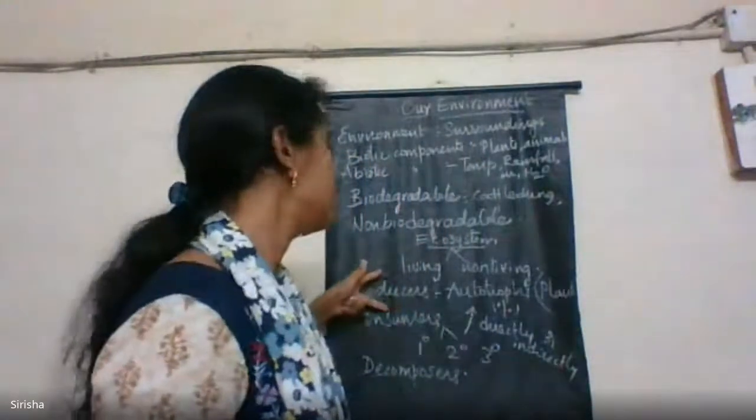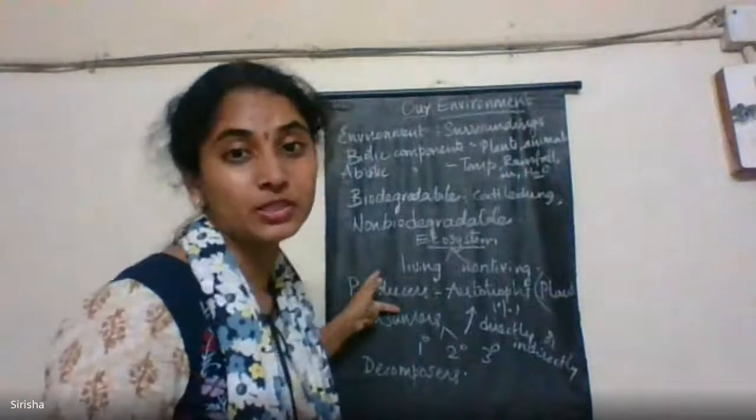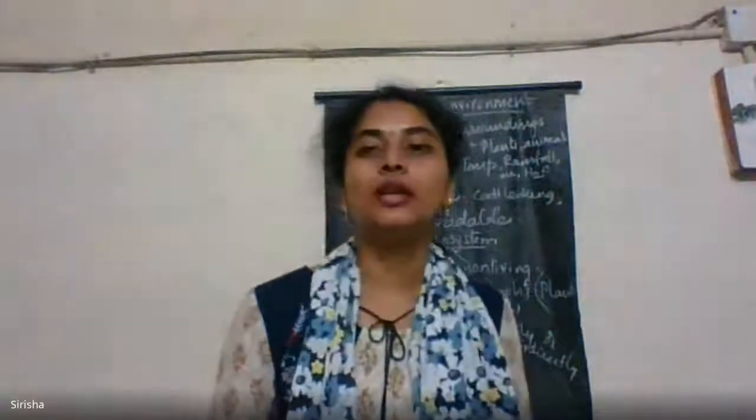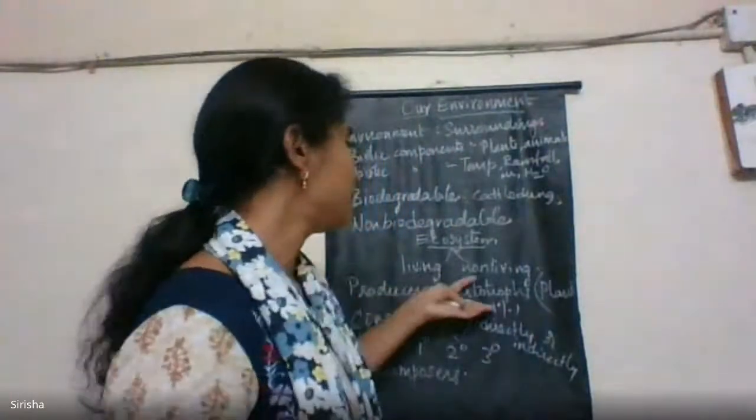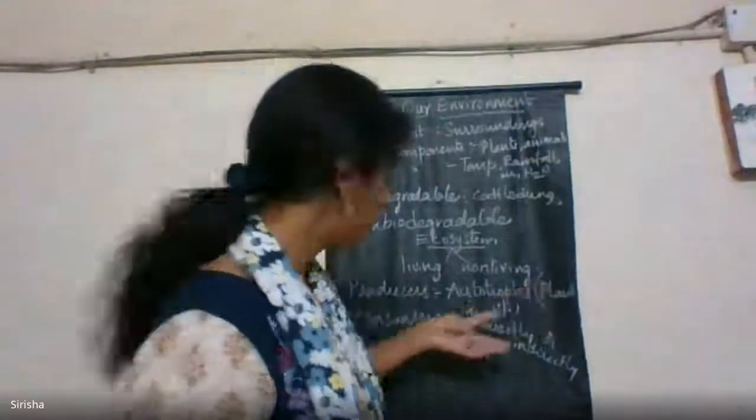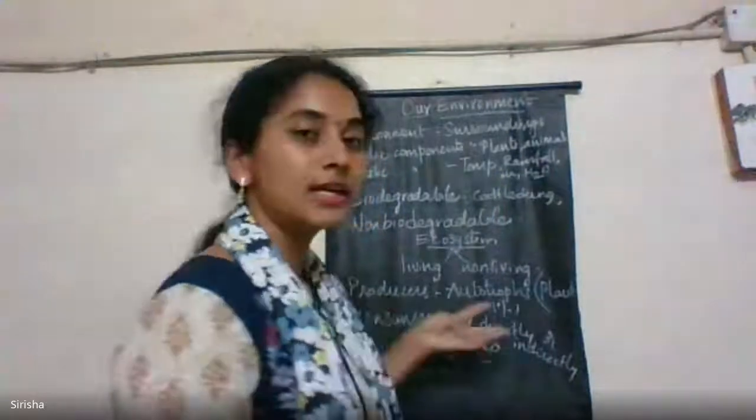For example, the first one is producers, the major producers. These producers are nothing but the autotrophs. Autotrophs are nothing but the plants. These plants utilize sunlight, only about 1% of it. It gives a vast production of food. It gives food material to all other consumers. These are called the producers. They are nothing but plants. These are producers.